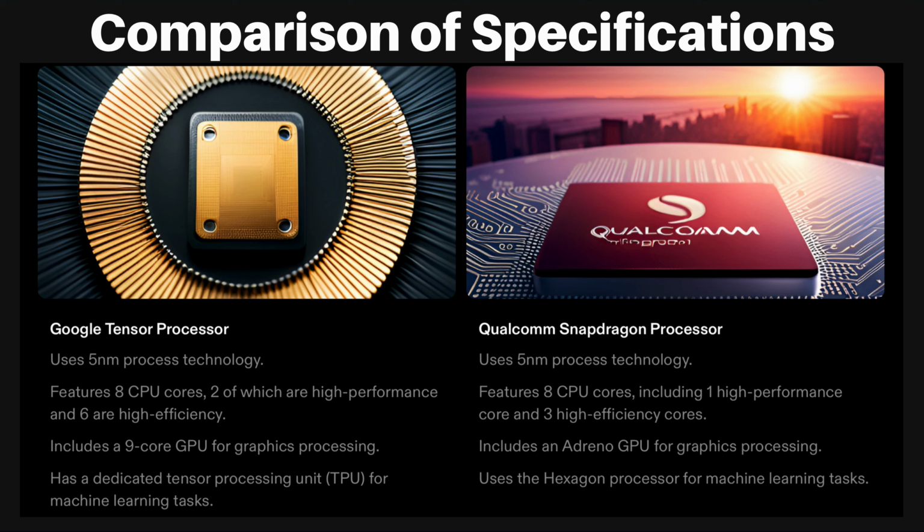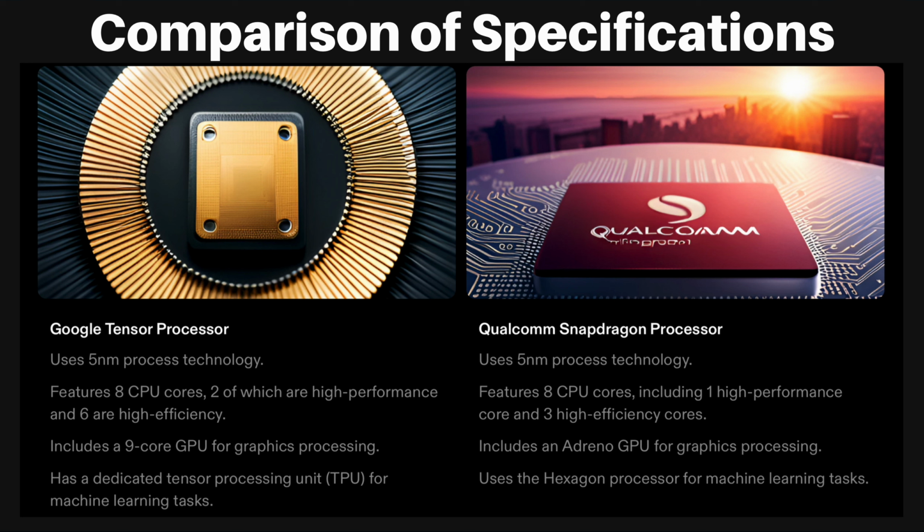Comparison of specifications. When it comes to the specifications of these two biggest mobile processors, the Google Tensor processor uses 5 nanometer process technology, and its features are 8 CPU cores, 2 of which are high performance and 6 are high efficiency. It includes a 9-core GPU for graphics processing and has a dedicated tensor processing unit (TPU) for machine learning tasks.